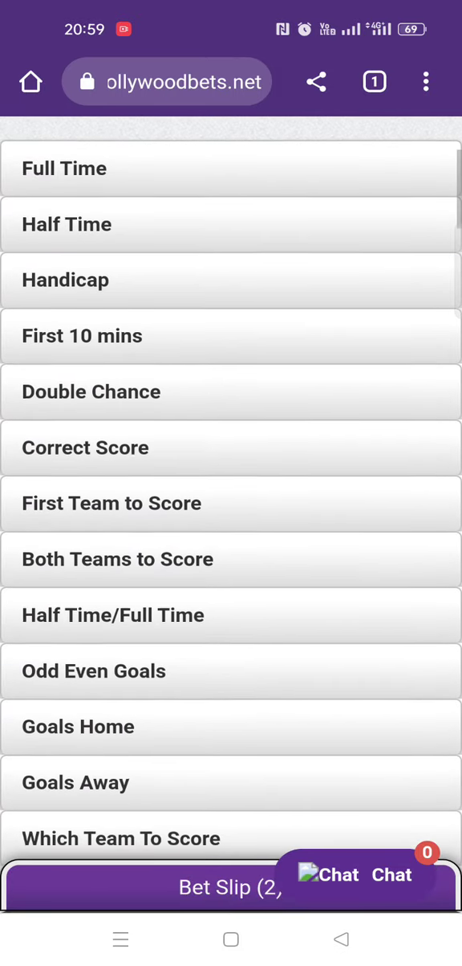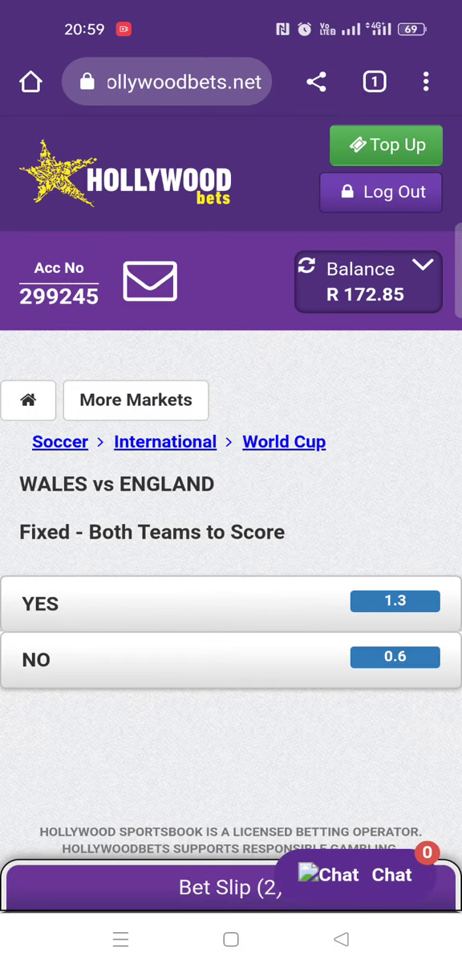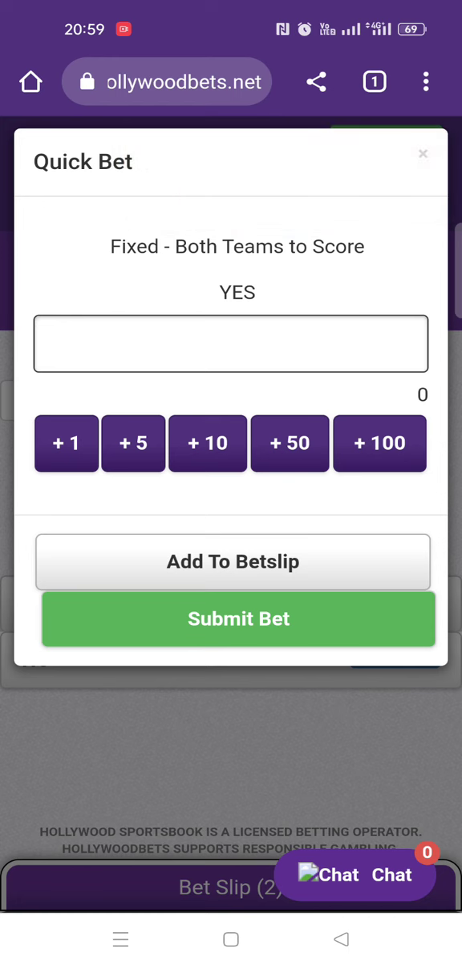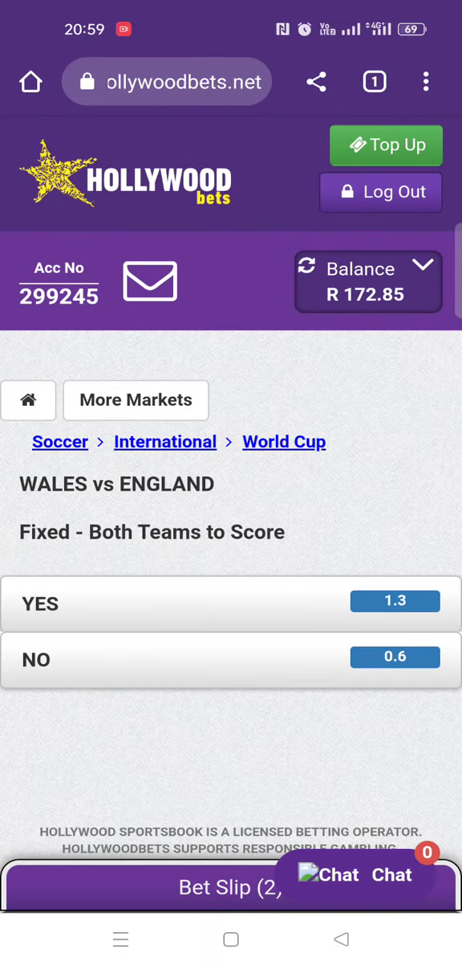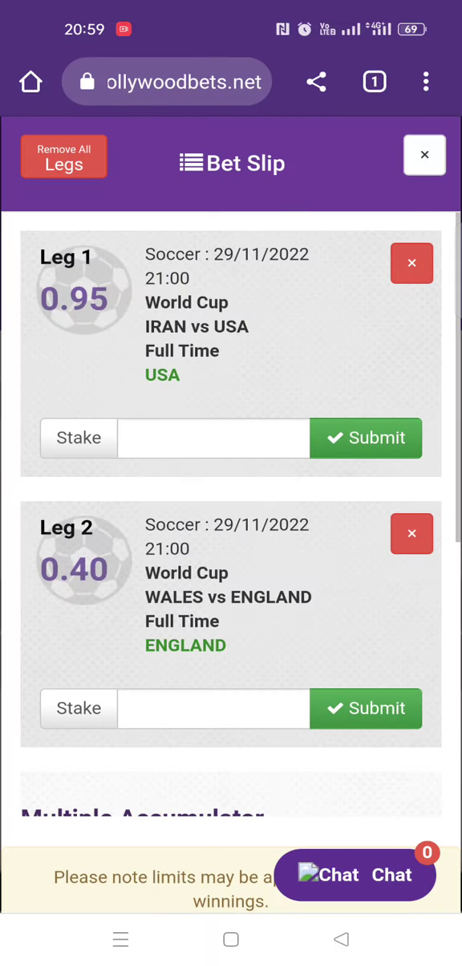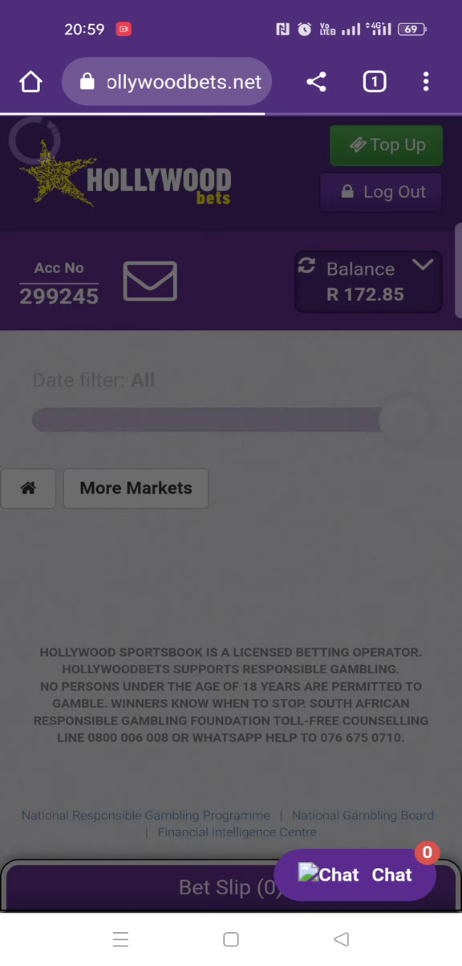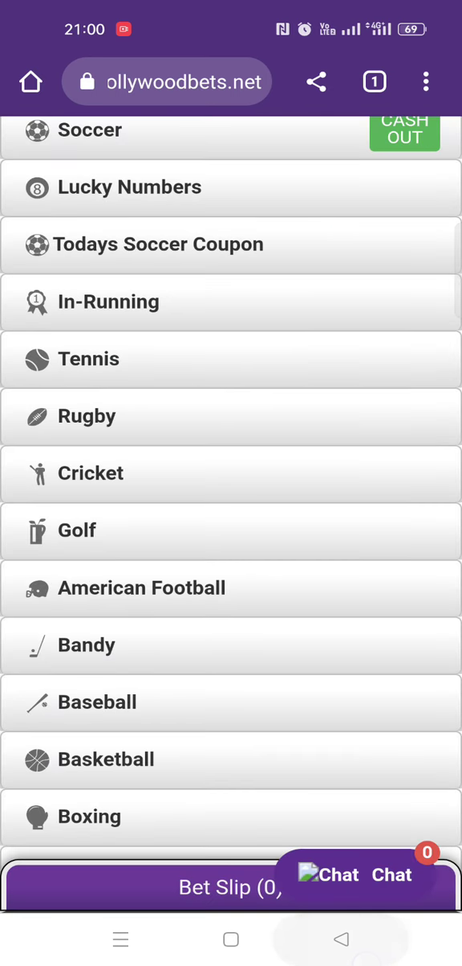What if I'm interested in betting something else on England? Maybe I want to say both teams will score. I say both teams will score as well. What does it give me? It's failing. It cannot add a bet from the same event. What does that mean? It means that if you have England already here, you've selected that match, so you have to take that match out now if you want to bet something else. It's either you bet once or else you don't bet at all, meaning that you cannot bet twice.